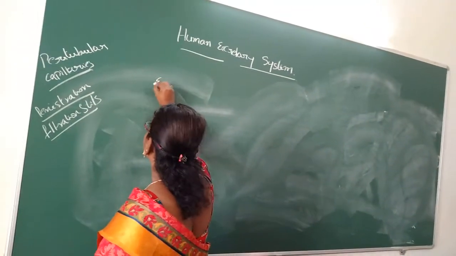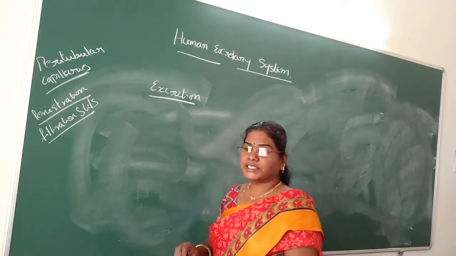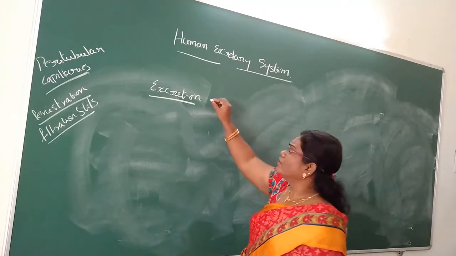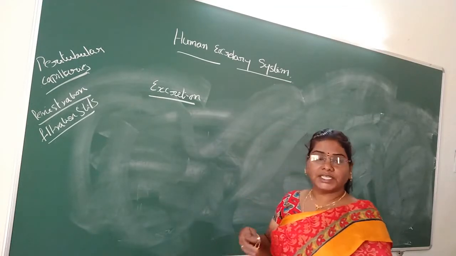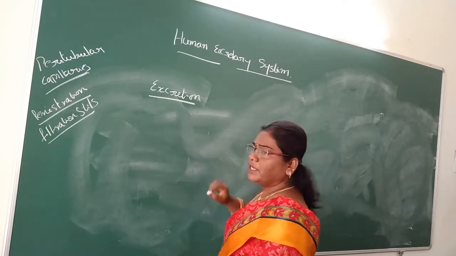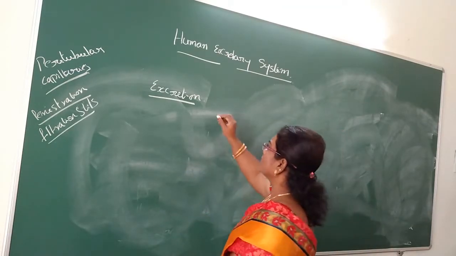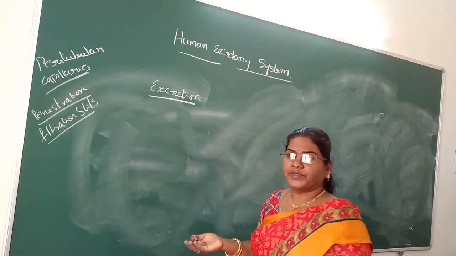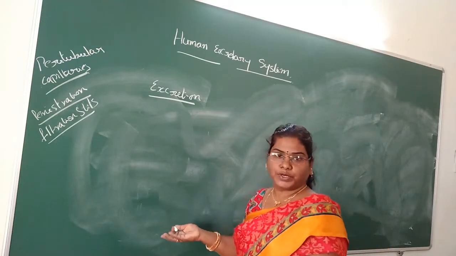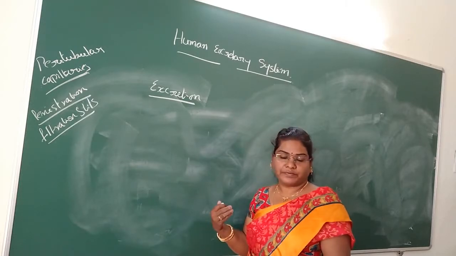The system is mainly for excretion. What is excretion? Excretion is the elimination of nitrogen waste materials from the body. Dehydration kills a person much more than a lack of food. What are the main excretory products? They vary in different animals. In human beings it is urea, in some reptiles, birds and various aquatic animals it is uric acid. Depending on the excretory product, nitrogen metabolism is referred to by various names.